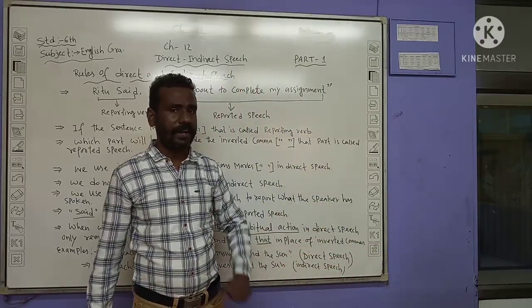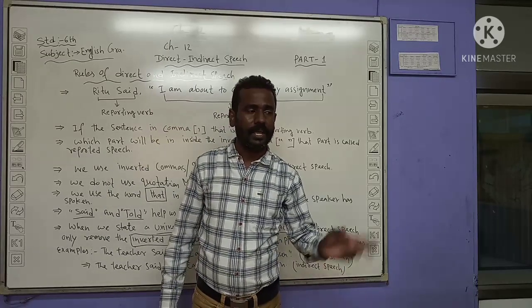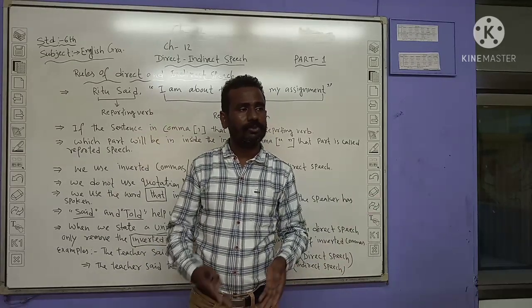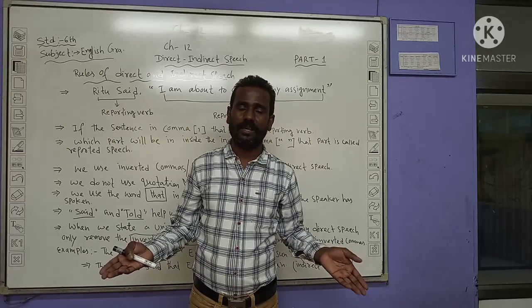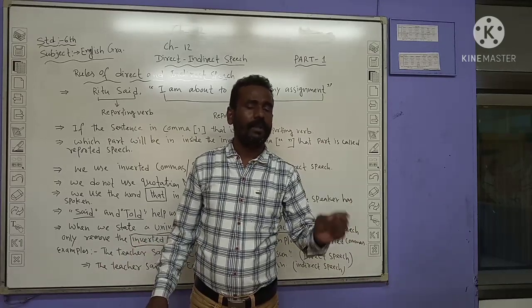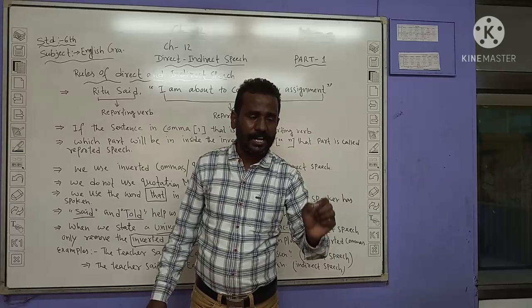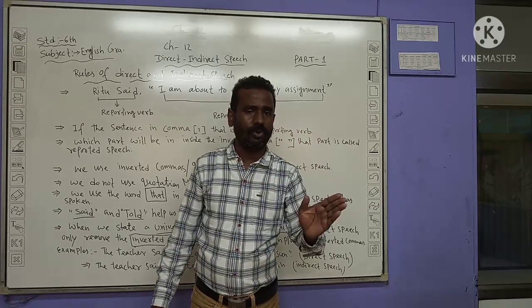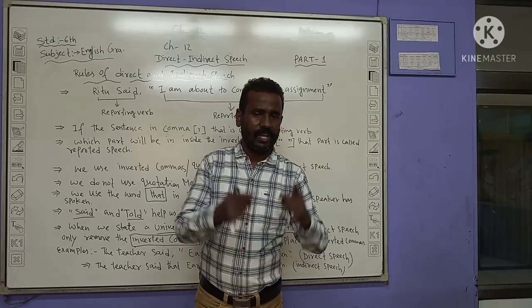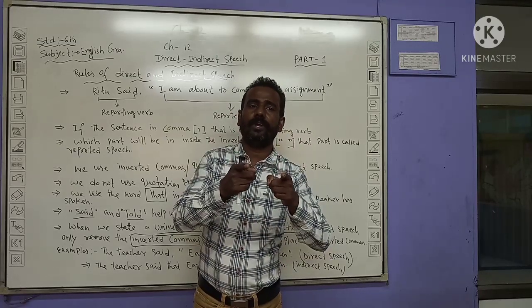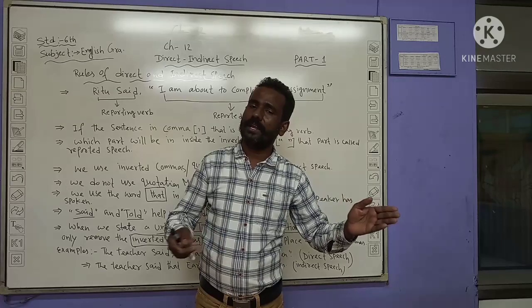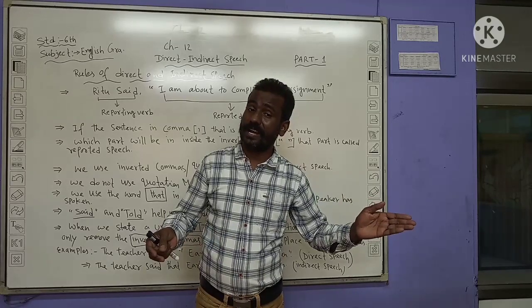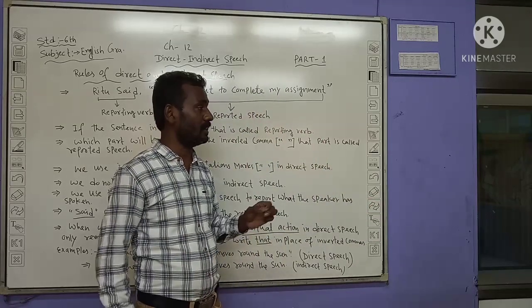और अगर direct indirect speech में मुझे पता ही नहीं है कि दो पार्ट का नेम क्या है, तो पढ़ने का क्या मतलब है? इसलिए first of all you have to identify, clear concept. If you don't know, ask the teacher. Listen to the video the proper way 3-4 times, then you can easily understand, because it is an interesting chapter.